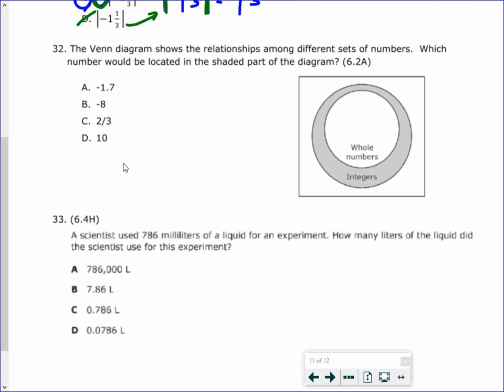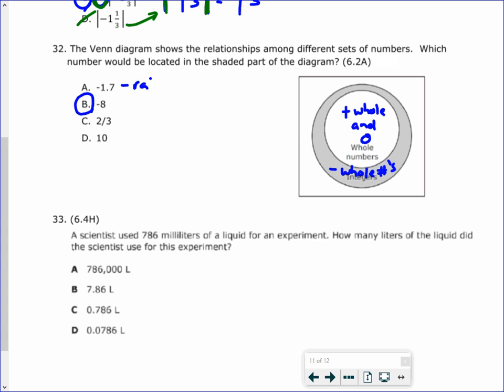All right, number 32. The Venn diagram shows relations among different sets of numbers. Which number would be located in the shaded part of the diagram? So here, it needs to be an integer, but not a whole number. If it's in the shaded part, it cannot be a whole number. So if it's in the shaded part, that would mean it's not positive. If it was a positive whole number, it'd be in the whole number section. So this is positive whole numbers and 0, whereas this one is negative whole numbers. So we're looking for a negative whole number, and our answer would be B.